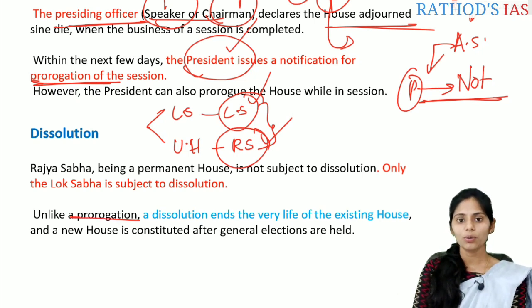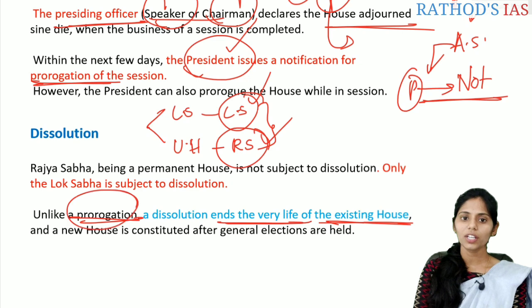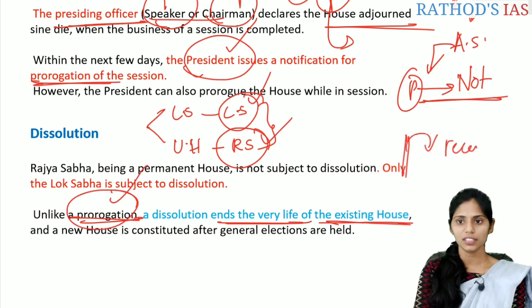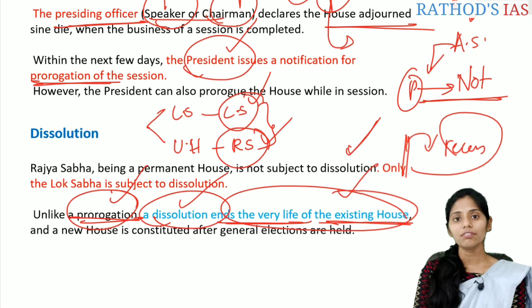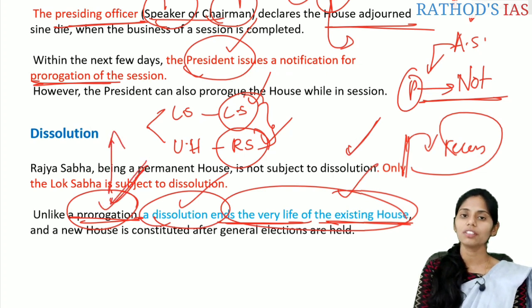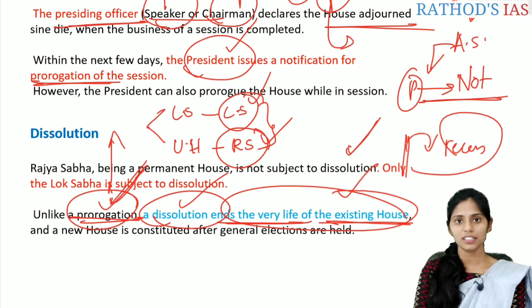In prorogation, the house will go into recess. But whenever a dissolution happens, it ends the very life of the house itself. Whenever dissolution happens, it will end the very life of the Lok Sabha. But in prorogation, the house just goes for a vacation, a holiday or a recess.